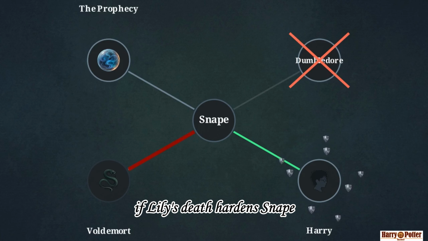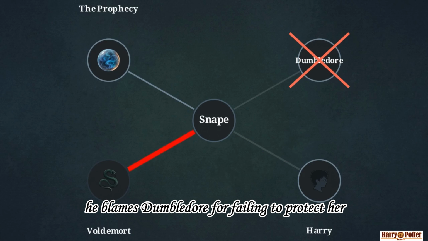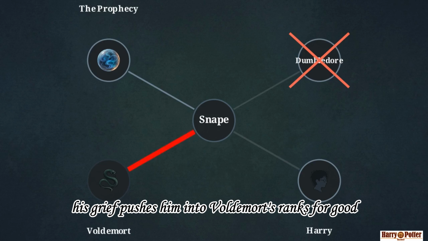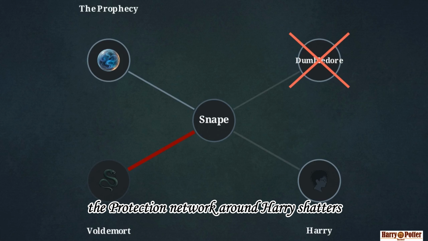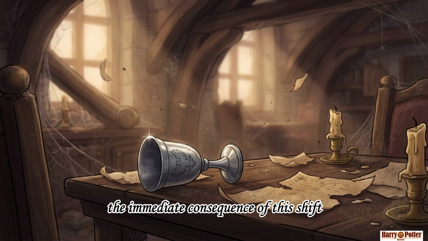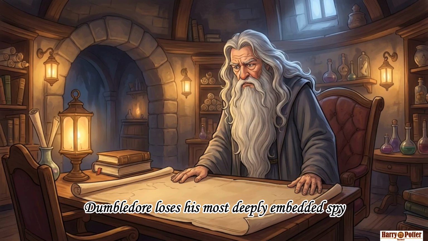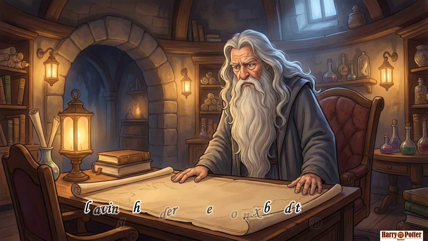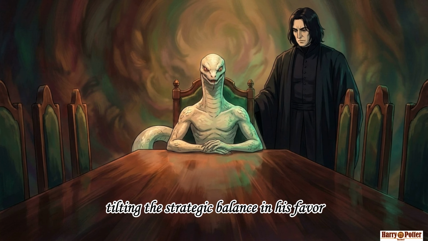If Lily's death hardens Snape instead of breaking him, he blames Dumbledore for failing to protect her. His grief pushes him into Voldemort's ranks for good. The protection network around Harry shatters, and Snape's critical connection routes back to the Dark Lord. The immediate consequence of this shift cripples the Resistance. Dumbledore loses his most deeply embedded spy, leaving the Order of the Phoenix blind to Death Eater movements. Simultaneously, Voldemort retains his sharpest mind, tilting the strategic balance in his favor.